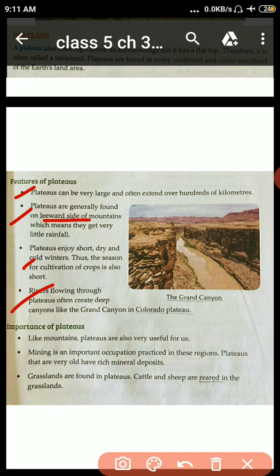Okay. Now, importance of plateaus. First point, like mountains, plateaus are also very useful for us. Mining is an important occupation practiced in these regions. Plateaus that are very old have rich mineral deposits, and grasslands are found in plateaus. Cattle and sheep are reared in the grassland. Rear means to bring up. This is called rearing.